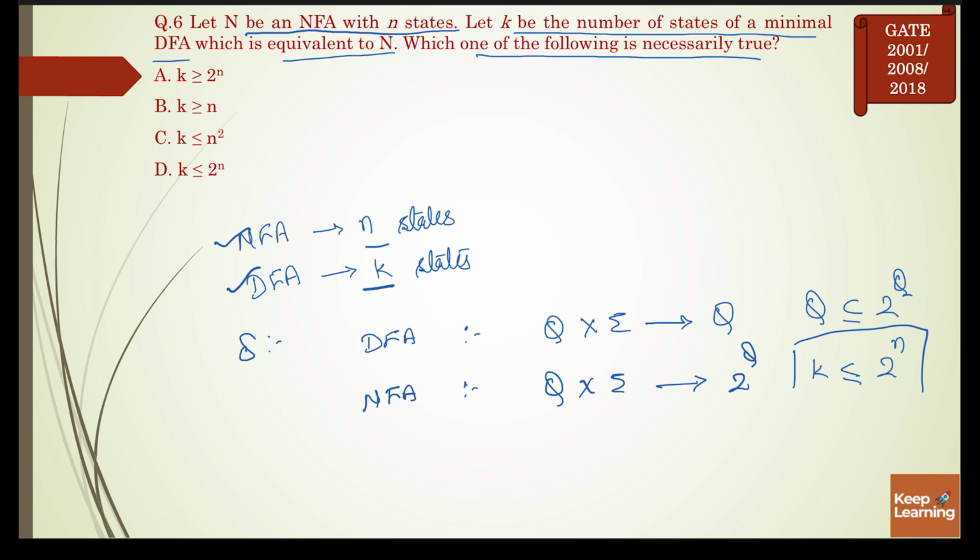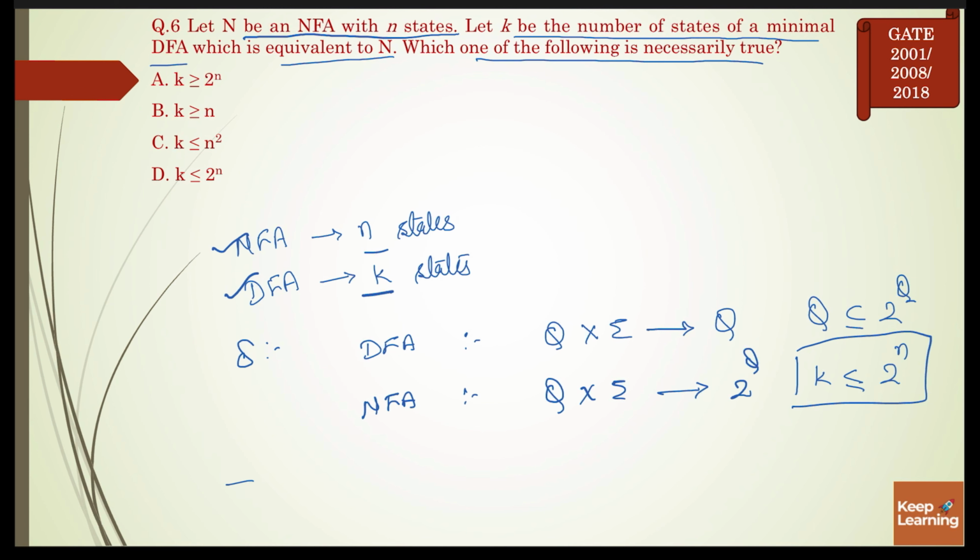So this is the relationship, or you can just directly remember it: the number of states in the DFA will always be less than or equal to 2 to the power of the number of states in the NFA. So the correct answer is D.